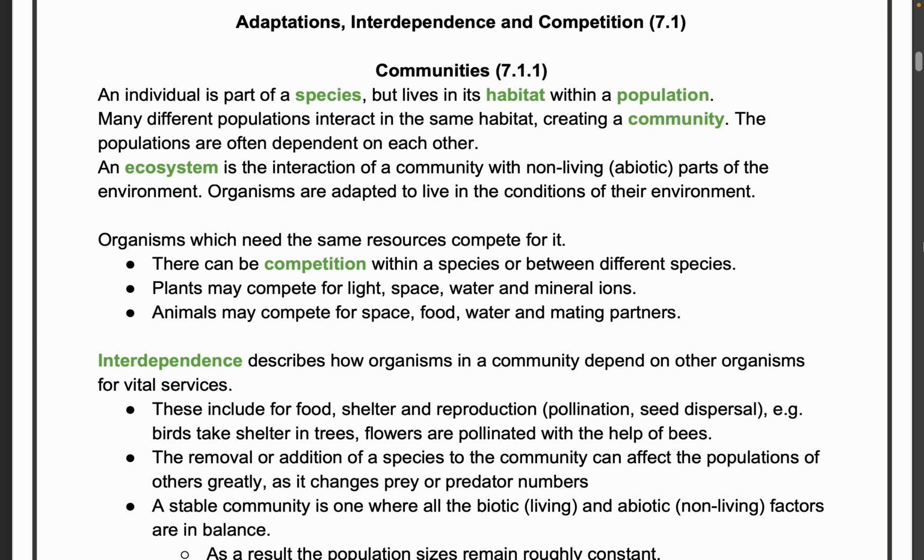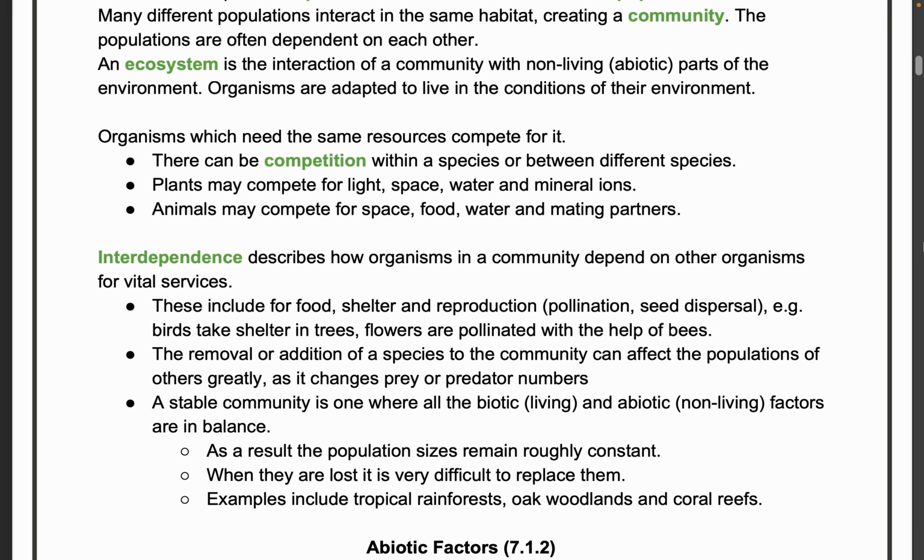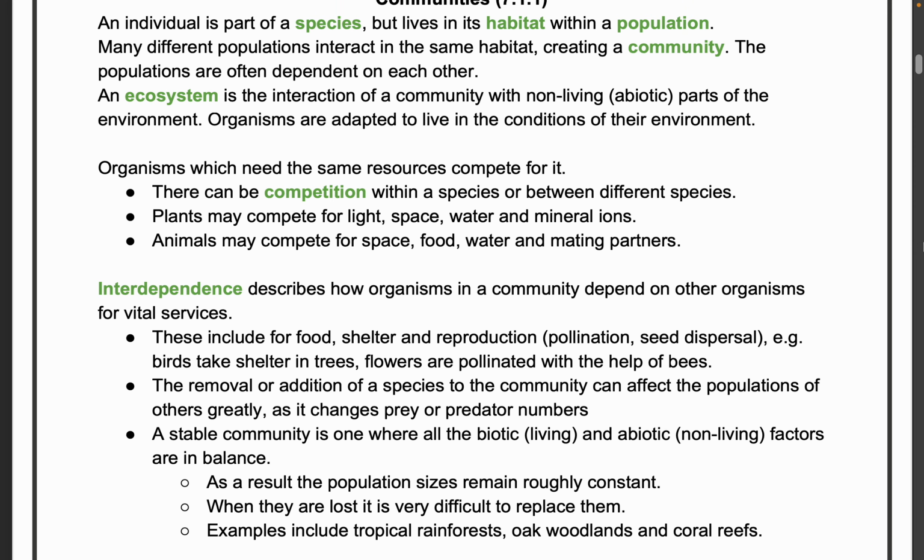A stable community is the one where all the biotic, living, and abiotic, non-living factors are in balance. So that's what we want. We want the biotic things, which are living, and abiotic things like mountains, beaches and all the non-living things to be in balance. Because of this, the populations remain roughly constant, which means there will be some small changes, but the changes will be like an increase followed by a decrease, and overall it gets averaged out.